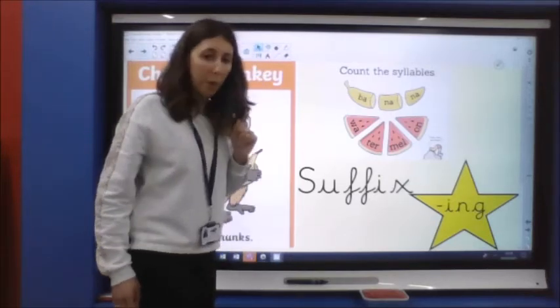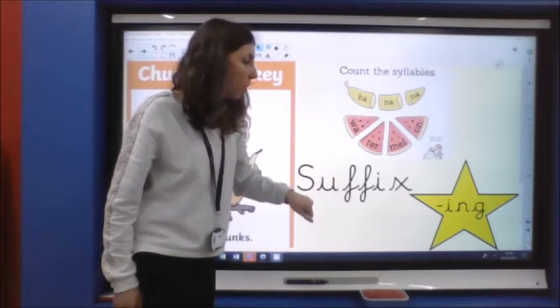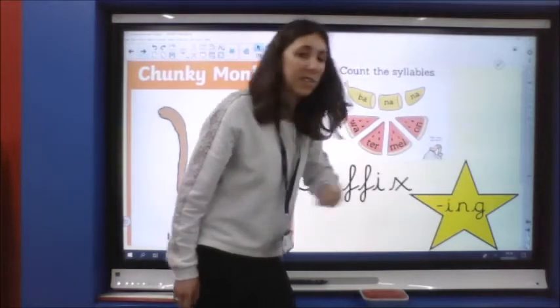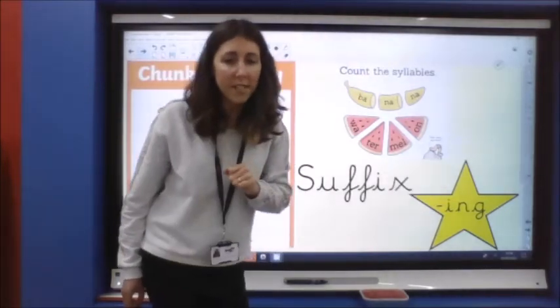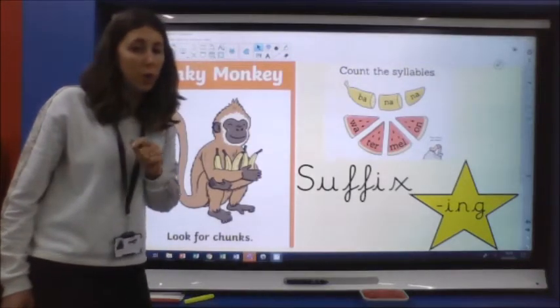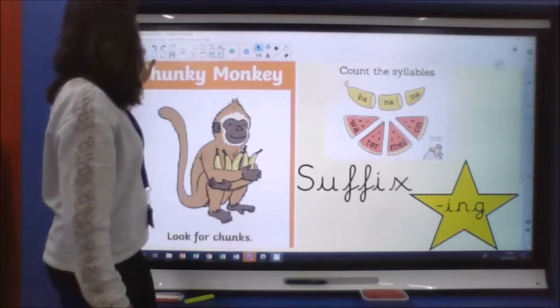That might help you when you come across some words today. We also talked about suffixes, and lots of your words today have the suffix ing. We're going to have a look at one really tricky word to read, a really long word, first of all thinking about some of these strategies.